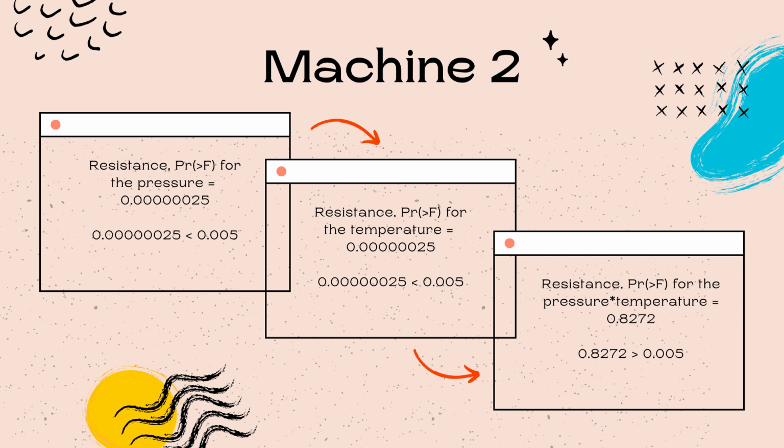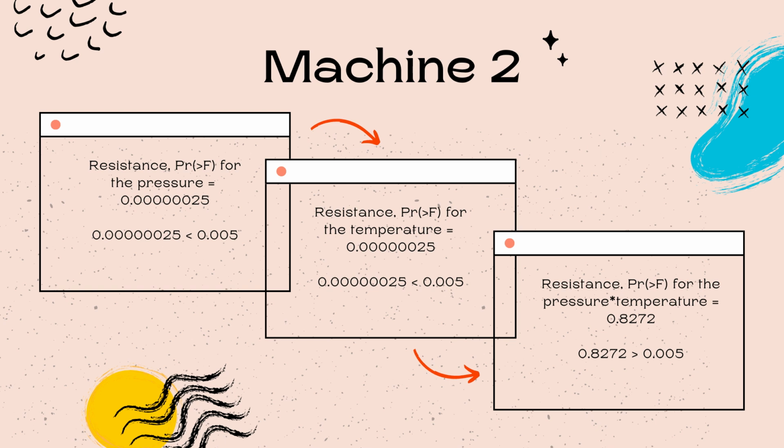Next, for machine 2, the p-value for the pressure is also 0.0000025, which is clearly less than 0.005. We can conclude that P is not significant for machine 2. And the p-value for the temperature is also 0.000025, which is also clearly less than 0.005.